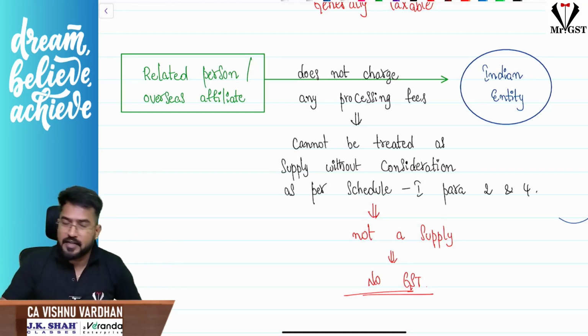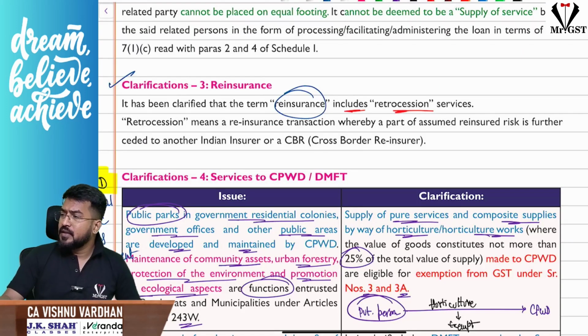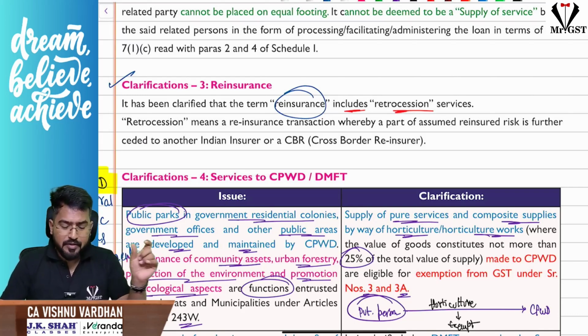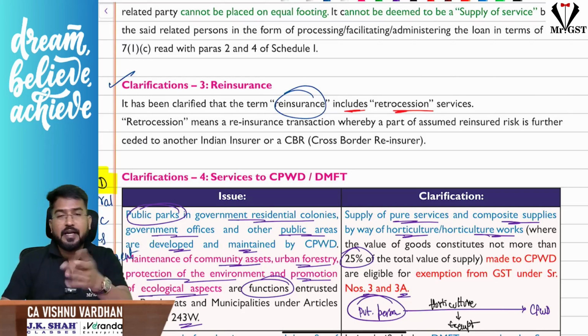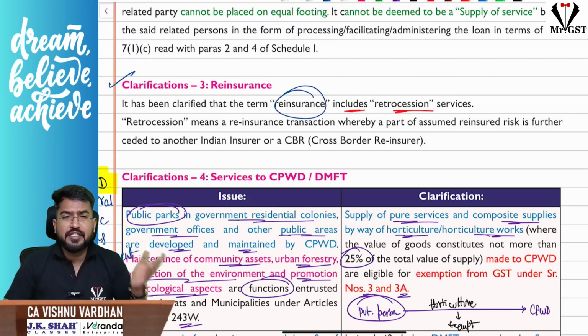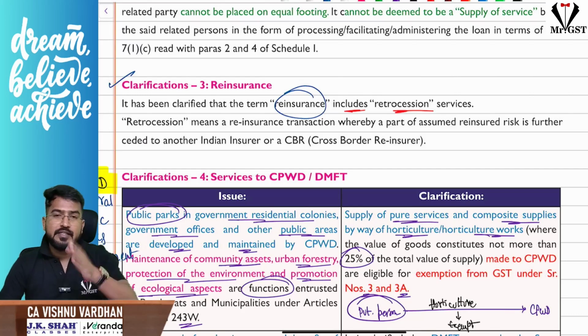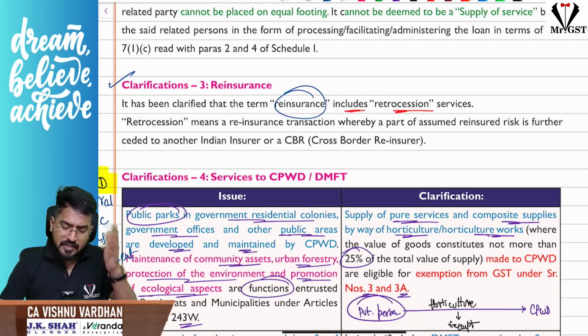Okay, there is another clarification. Just remember, the reinsurance term includes retrocession. That's all. So if you see the word retrocession, yes, this is included in reinsurance and it is exempt under GST. We have seen reinsurance services for notified services like general insurance services, some services we have seen in exemption. So entries 35 and 36 will talk about that. There the word reinsurance has been used, and reinsurance service includes retrocession. So if you see anything like that, it is exempt under GST.